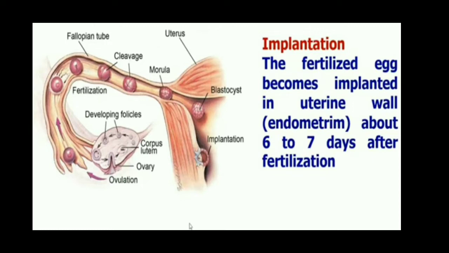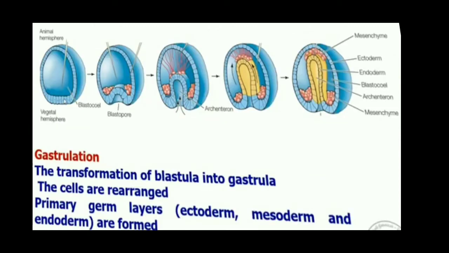Next stage, gastrulation. After implantation, the single-layered blastula rearranges its cells into a 3-layered structure called gastrula. The 3 germ layers are named the outer ectoderm, middle mesoderm and inner endoderm.